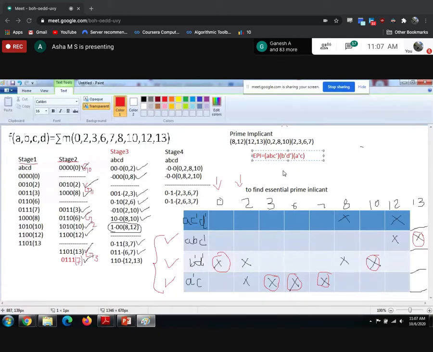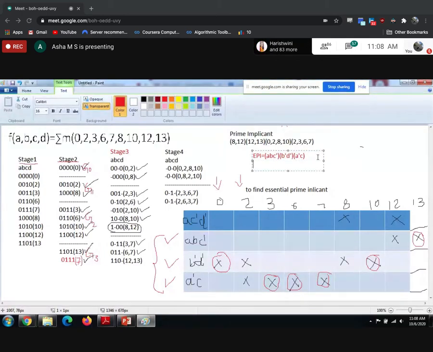Okay. What is the minimized expression now? Is it looking like an expression? No, it's not there in the min term form. It should be an SOP form. So this is essential prime implicant.